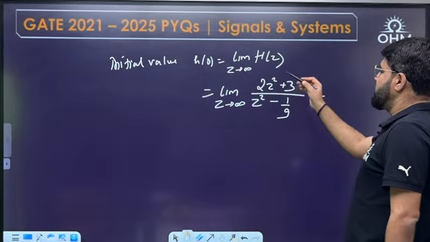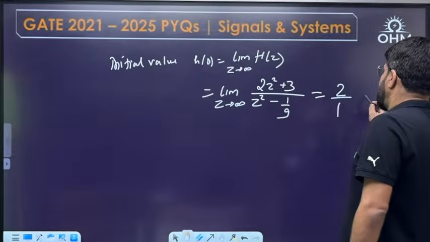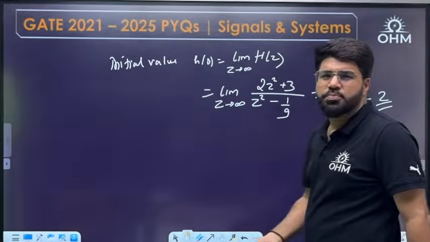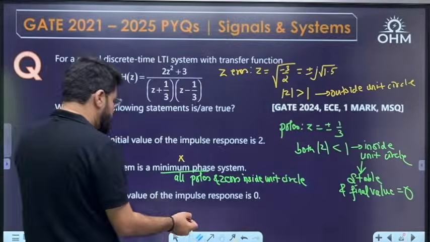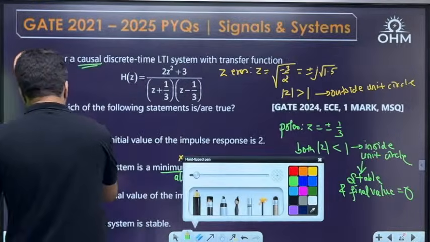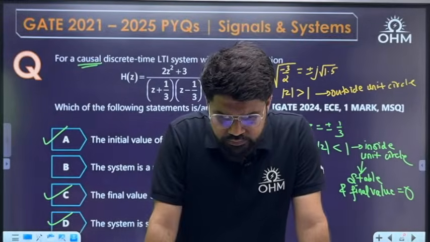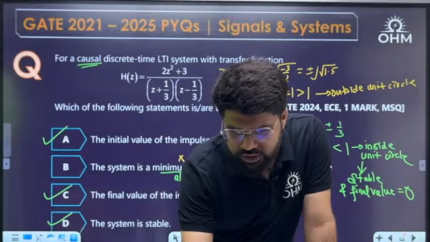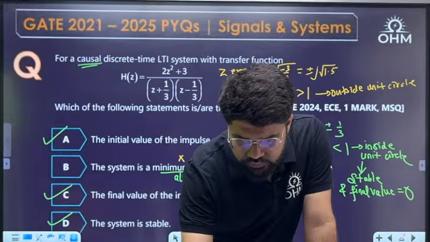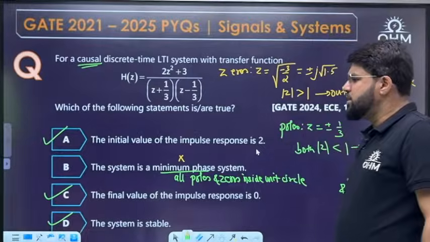Limit z tending to infinity: the highest term is z square, numerator coefficient 2, denominator coefficient 1. Or you can solve by L'Hospital rule, that is your choice. You'll get the answer 2. That means option A is also correct. A, C, D, three answers are correct for this MSQ question.